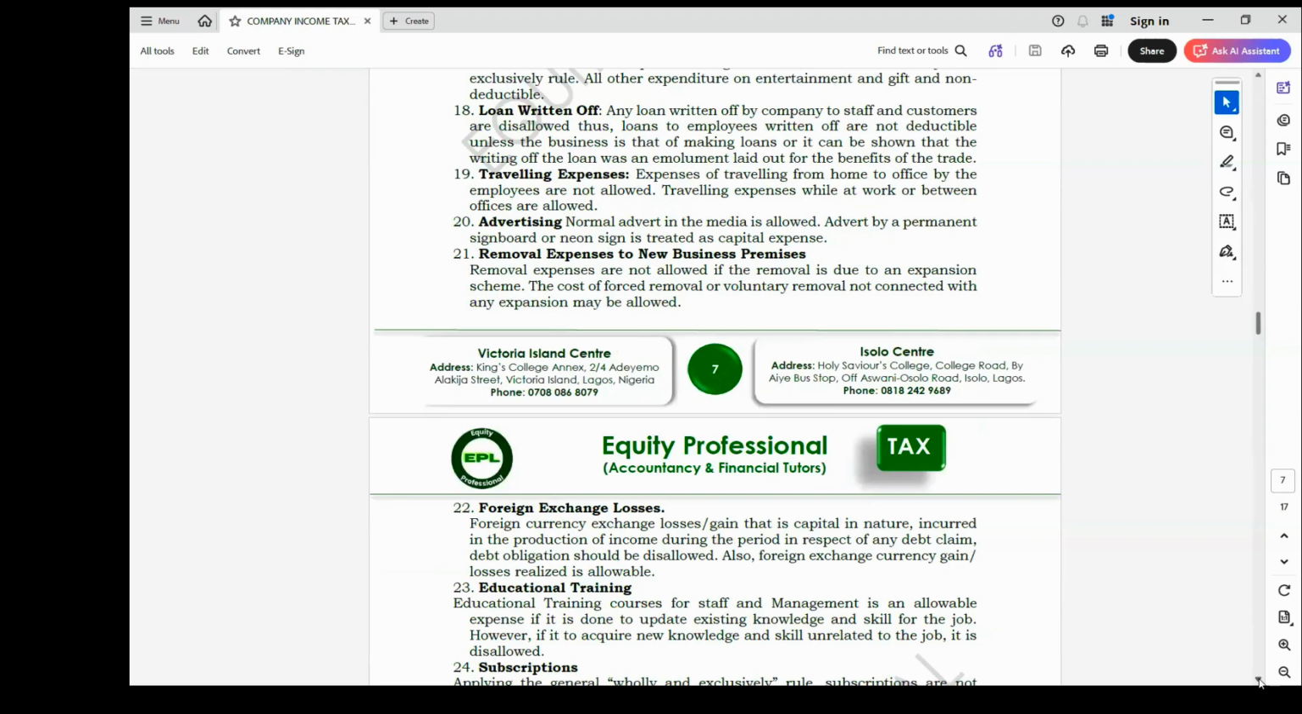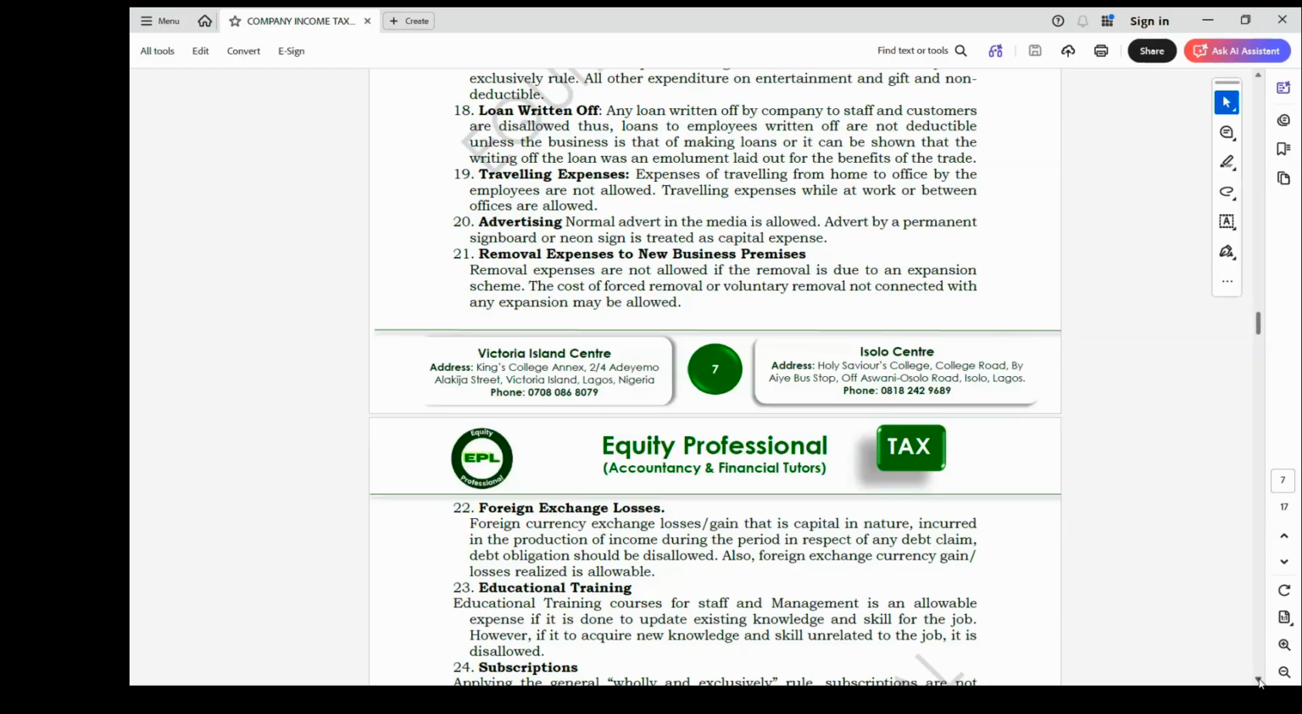But where the removal is due to an expansion scheme, so you want to expand your business, removal expenses are not allowed, because any expenses you incur to expand the business we are going to capitalize for capital allowance claim. But the cost of forced removal or voluntary removal not connected with any expansion will be allowed.